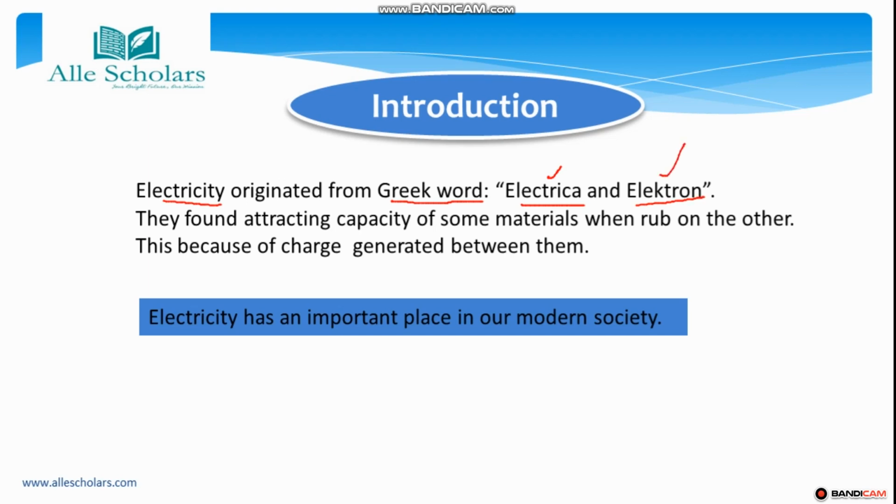Okay, basically if you study further you will get to know how electricity is produced because of the flow of electrons. So it was originated by a Greek philosopher from the two words electrica and electron. The Greek philosophers found an attracting capacity of some material when rubbed on another. Okay, so there is an attracting capacity if two materials are rubbed together.